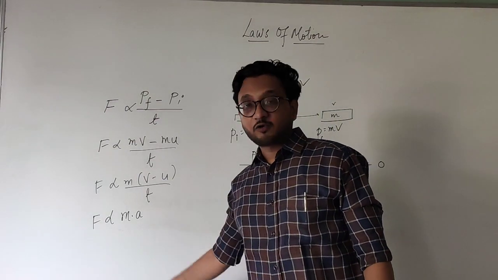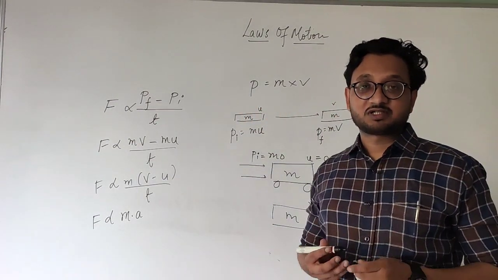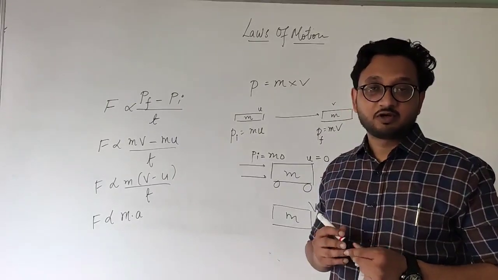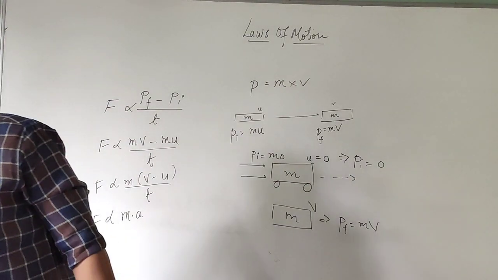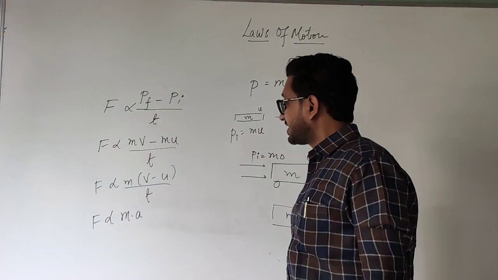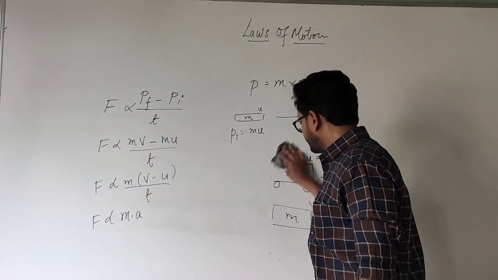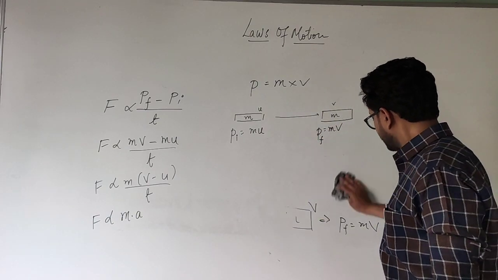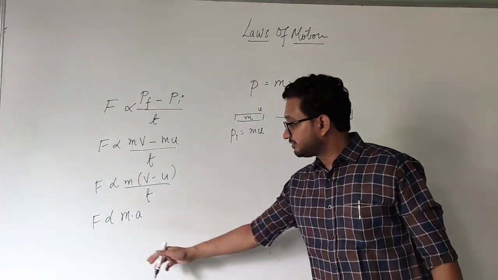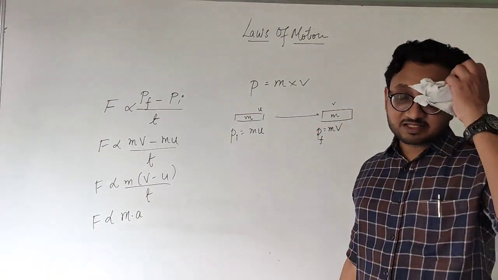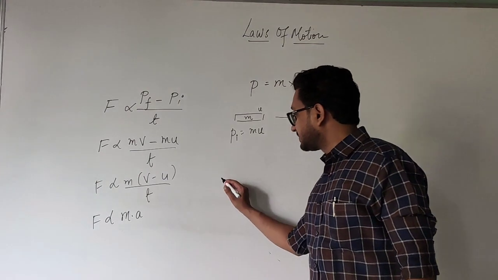But this is not the formula of force. In order to understand this, we need to convert it into a mathematical equation. And we know that whenever we remove this proportionality sign, there is a constant to balance the equation.